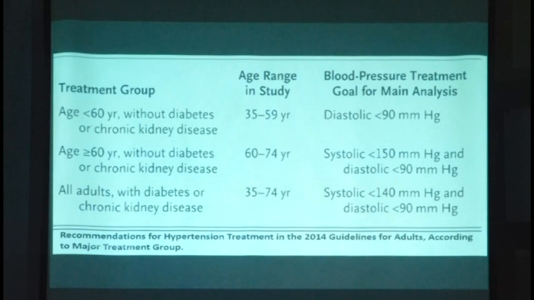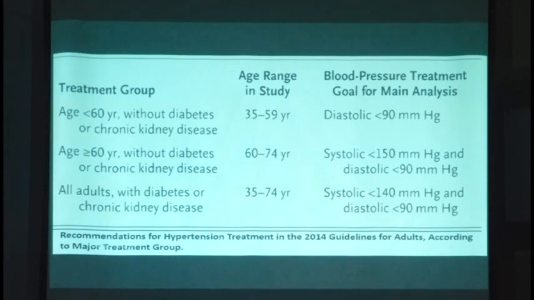The standards which are now prescribed, the latest again, universally also, these issues are now considered, and the target pressures in the patients having the known pathology. For patients less than 60 years and without diabetes or renal disorder, the target pressure is diastolic 90 millimeters mercury, as recommended by the 2014 guidelines. I have quoted it from the global standards. If the age is above 60, then the systolic pressure of 150 millimeters or diastolic pressure of 90 millimeters is considered as the normal.